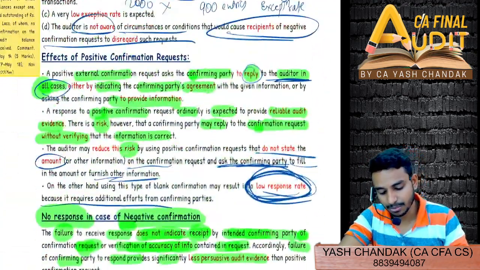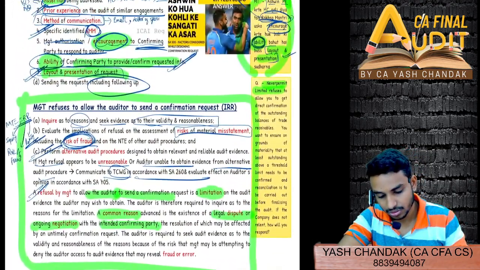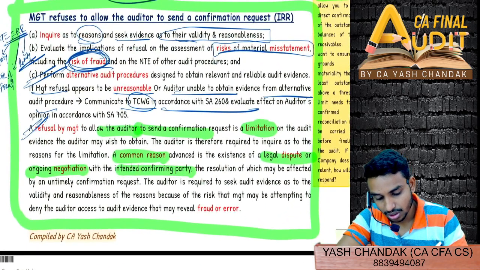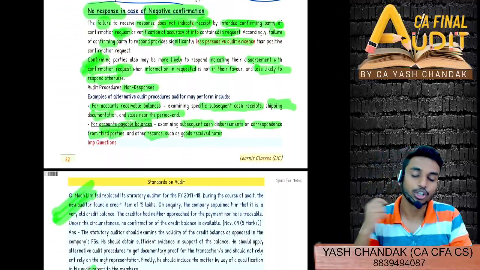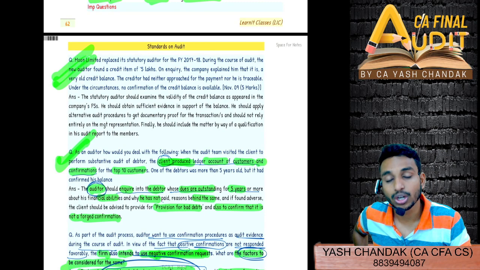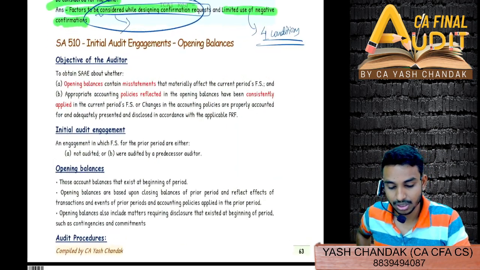If no confirmation is available, then you can simply resort to this point: alternative audit procedures should be performed. Still, if it is not possible to obtain sufficient appropriate audit evidence from alternative audit procedures, then you can qualify the same.